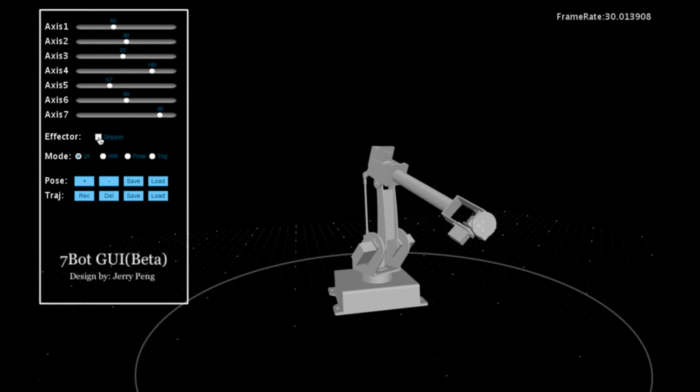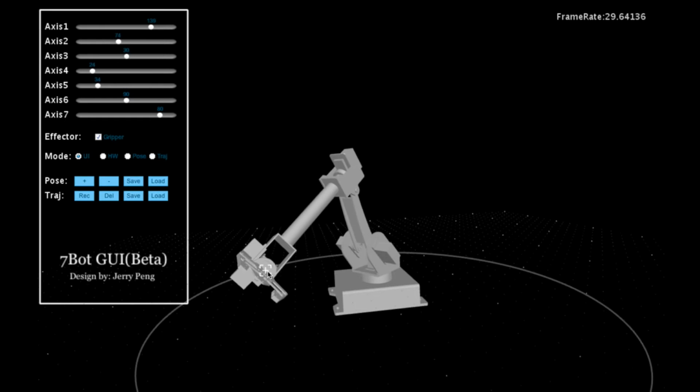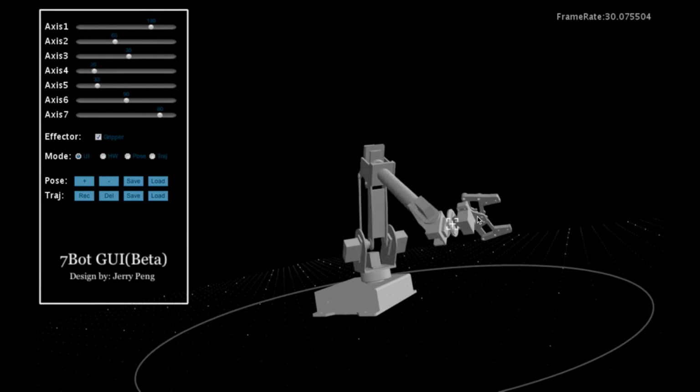The end effector type can be selected here. Click Gripper, then a gripper is added. More end effector selections will be supported later.